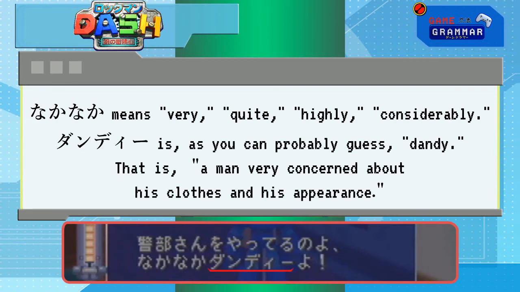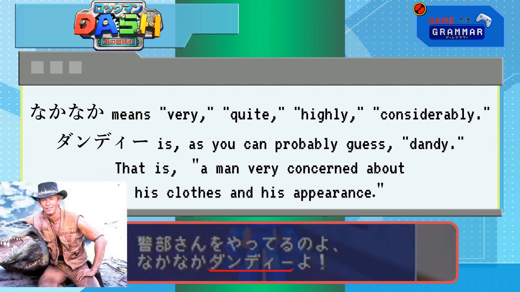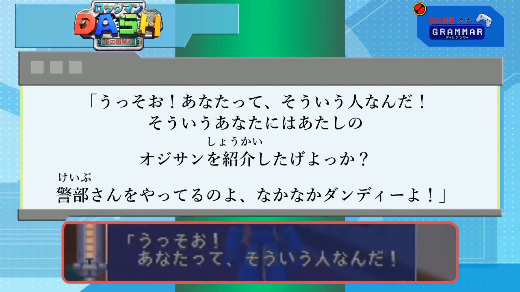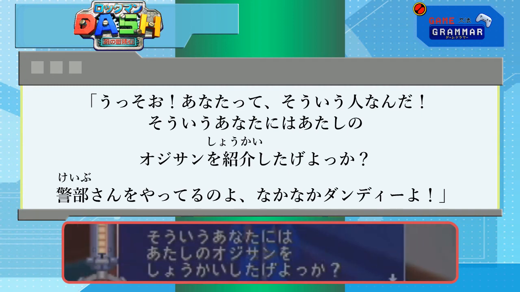In Japanese, it specifically refers to a man very concerned about his clothes and his appearance. They kind of grabbed the English word and made it their own, complete with a close but not quite right set of stereotypes. You can Google image search to get a good idea of what they look like, though Crocodile Dundee in there is just a coincidence. Crocodile Dundee isn't very dandy at all. Dandies are well dressed, and he just has that vest with an open chest, and, you know, maybe he is kind of dandy. Huh.